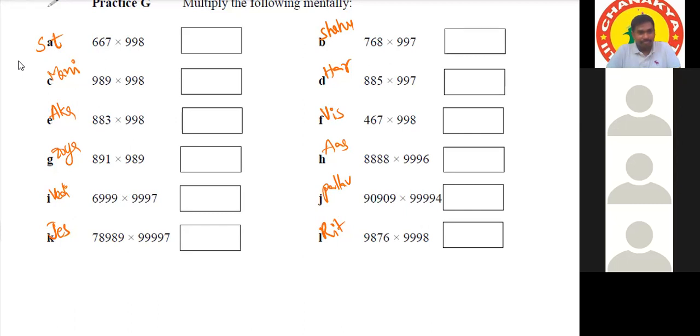Sir, for 4-digit numbers, which base should we take, sir? 1,000 or 10,000? Which number consists of 4 zeros? 1,000 or 10,000? Sir, 10,000. Then for 10,000, you need to reserve 4 digits.